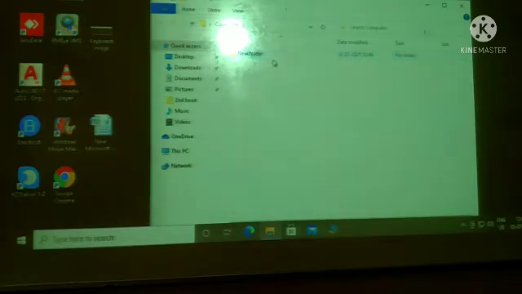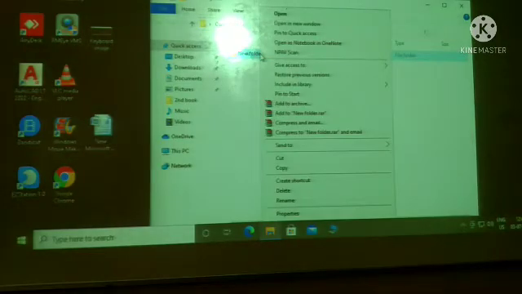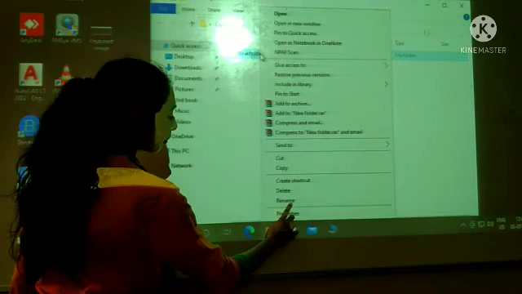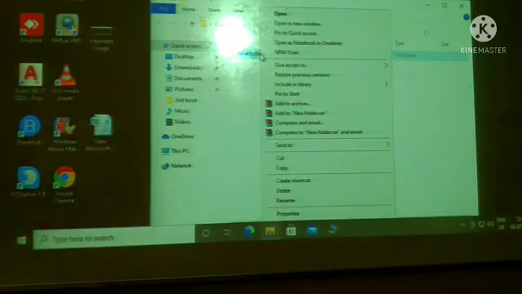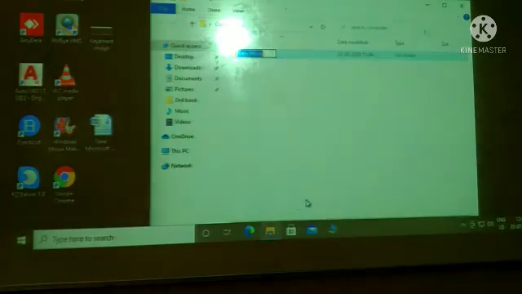Now I want to change the name, that is, I want to rename my folder. I can do that with the help of my mouse. Again click the right button of the mouse, and here we have Rename. Bring your mouse pointer on Rename and then click it. For example, I want to give the name Standard 4. So Standard and then 4. So that is Standard 4. This way I can change or rename my folder.